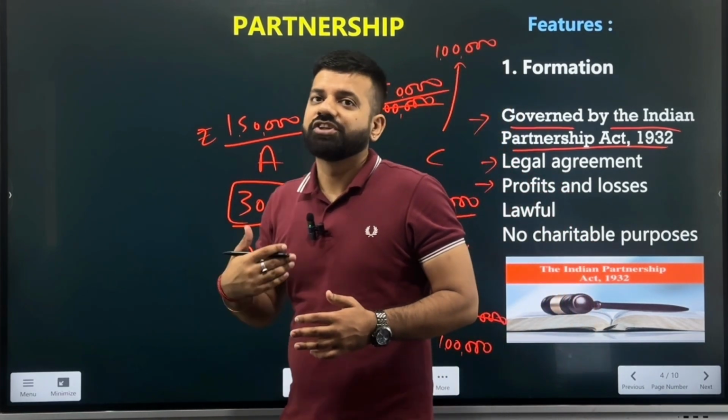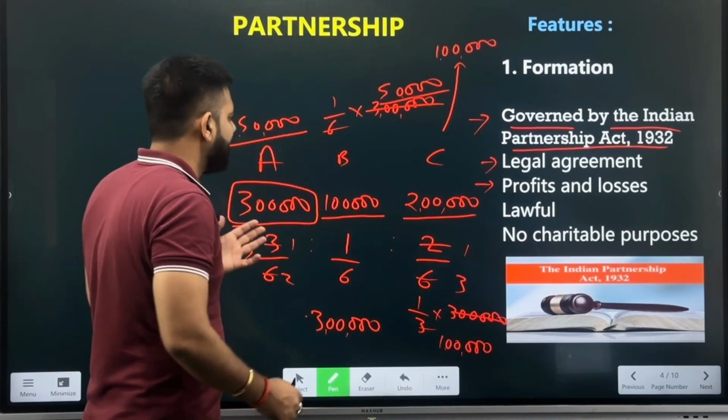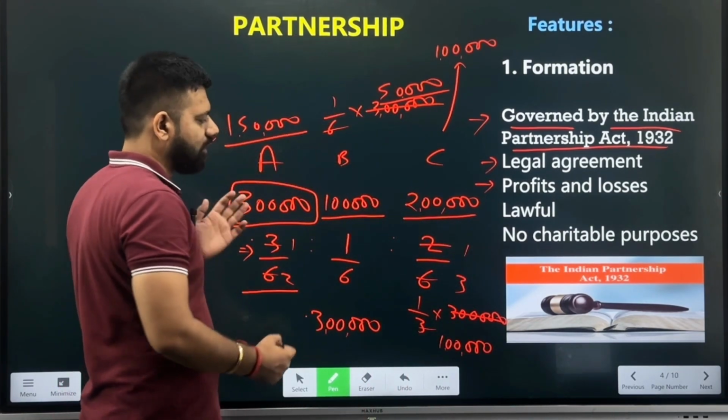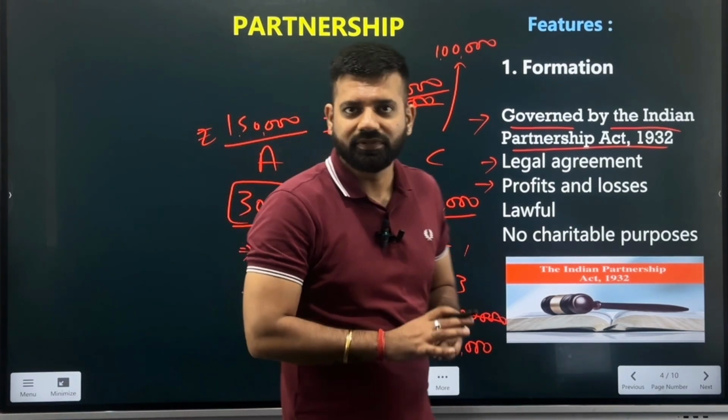And if they are sharing in the amount of capital which they are investing in the business, they will be taking, for example, 3/6 for A, B will be taking 1/6, and C will be taking 2/6 of the profits in the business. So this is known as the agreed ratio which they have settled on.